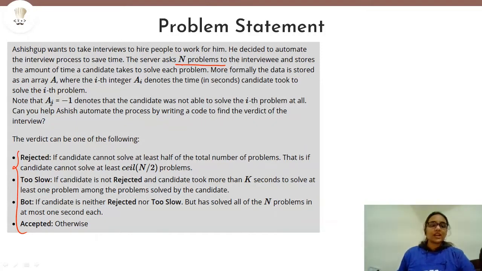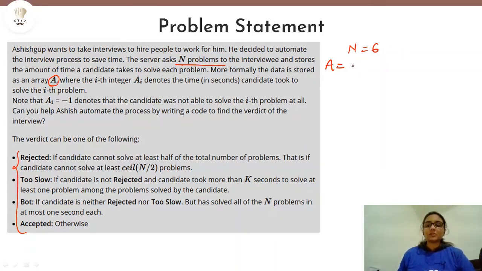For that, we are given an array A, and this array A contains the amount of time each interviewee is taking to solve each of the problems. Say suppose n is equal to 6, we have 6 problems and each interviewee is being asked 6 problems. So this array A will contain the amount of time that the interviewee will take to solve the 6 problems.